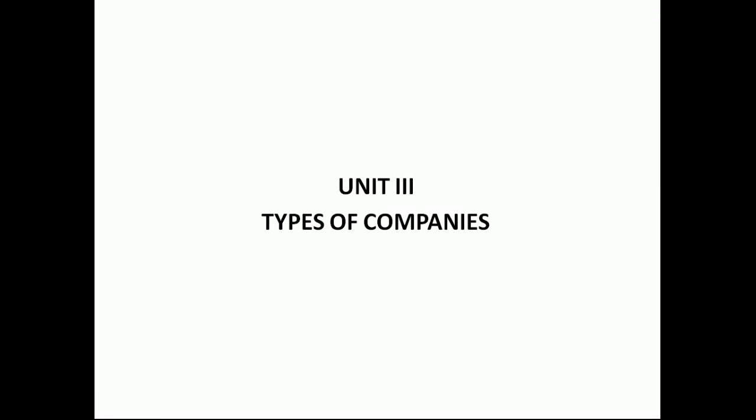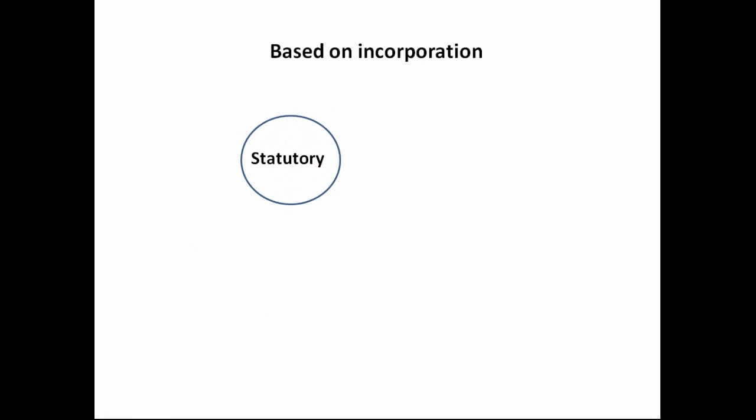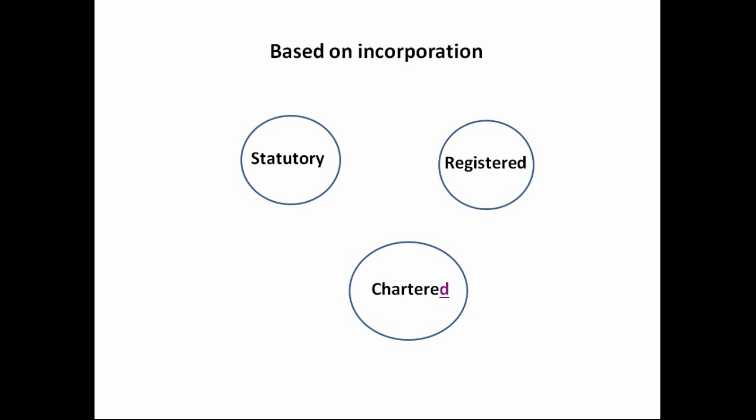Welcome to Unit 3. In this unit, we are going to deal with the various types of companies. Now, the companies can be classified based on incorporation, the liability, the number of members, their control, and their ownership. Now, let's see one by one. First, let us see incorporation. Based on incorporation, there can be various types of companies. It can be statutory, it can be registered, or a chartered company.